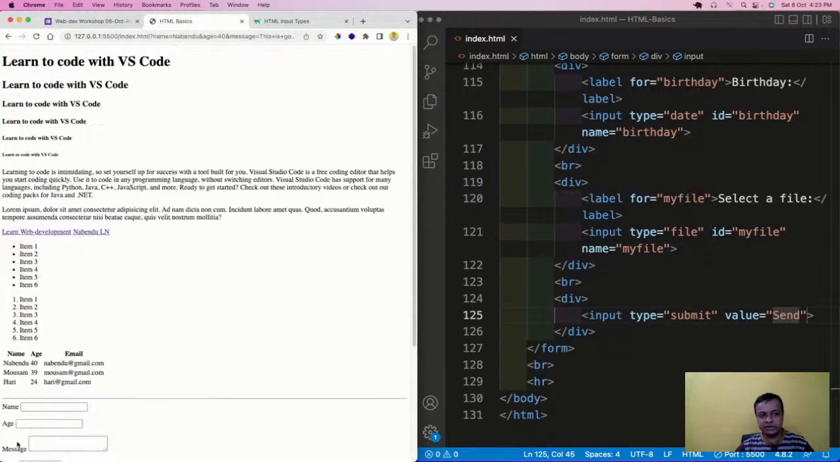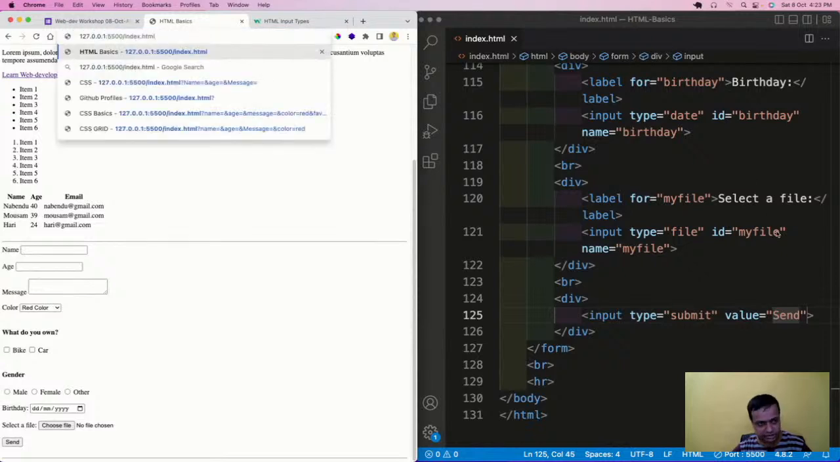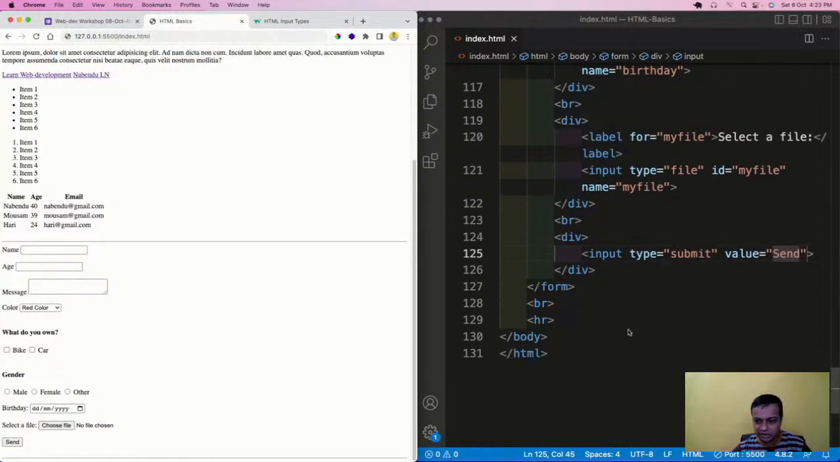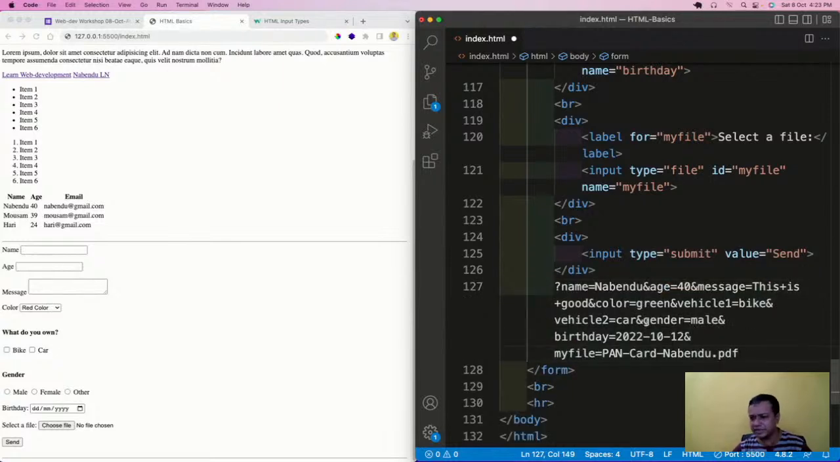So if I click on this send, see, first thing is that something came here and it got refreshed also. So refreshed, and whatever I have written, it has gone away. So now what is this? Okay, so something came here. I'll cut it, and I'll come back here, and maybe inside the form I'll paste it and see what it is.